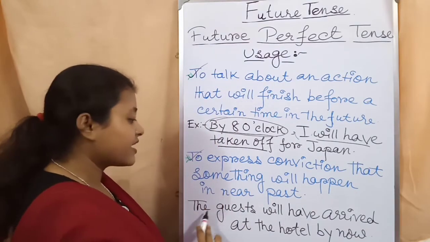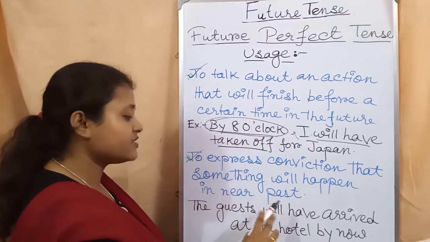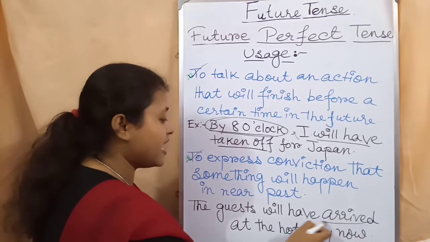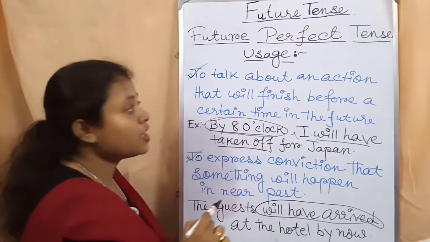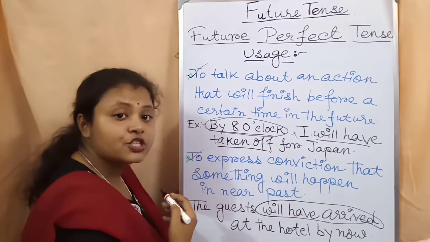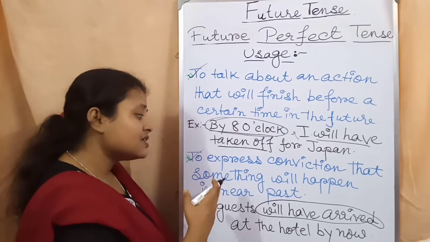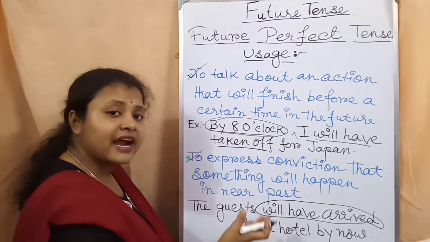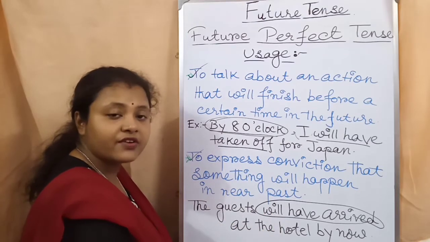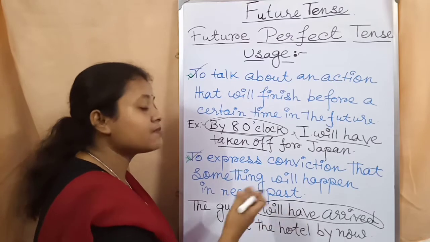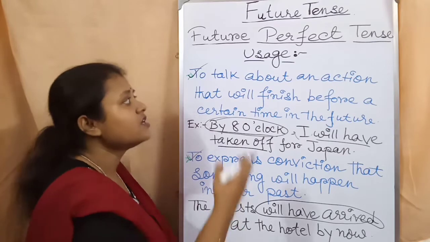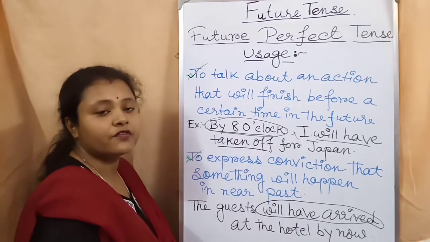For example, the guests will have arrived at the hotel by now. Here I have used the future perfect tense. So the guests will have arrived. It is my conviction, it is my belief. I thought that this thing will happen. The arrival of the guests will happen in the near past by this time. So that is why I have written that. It expressed my conviction, my belief that by the time they will have arrived, they must have arrived. So that is why I have used future perfect tense here.